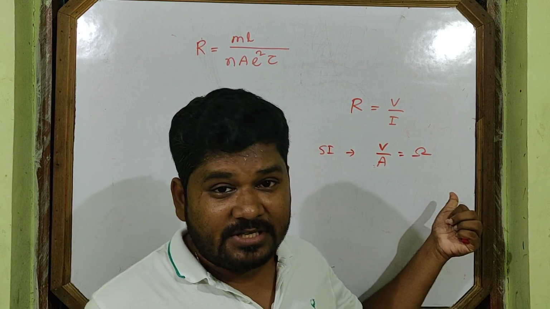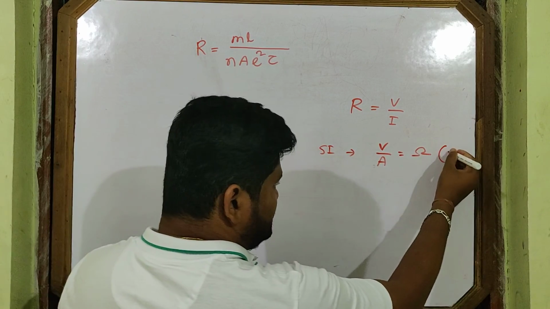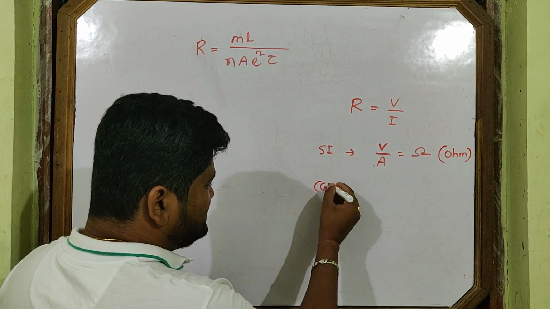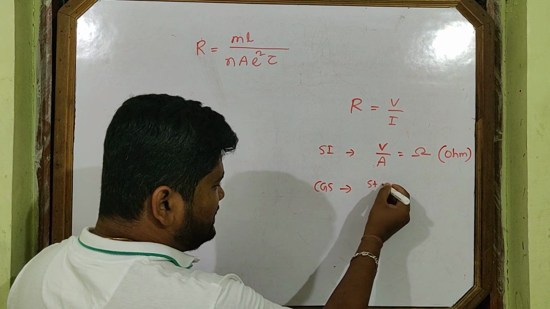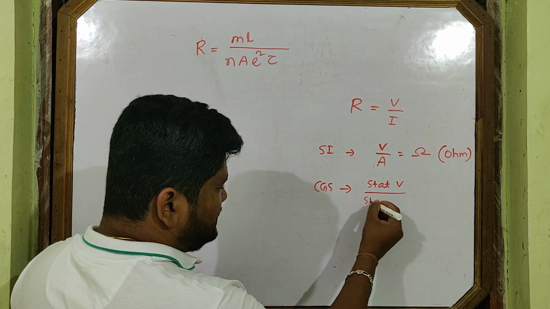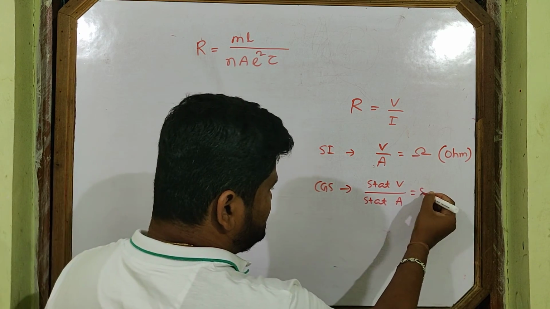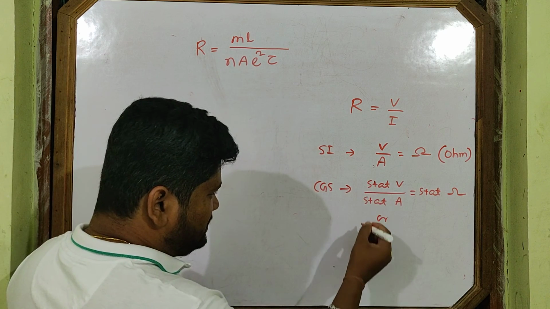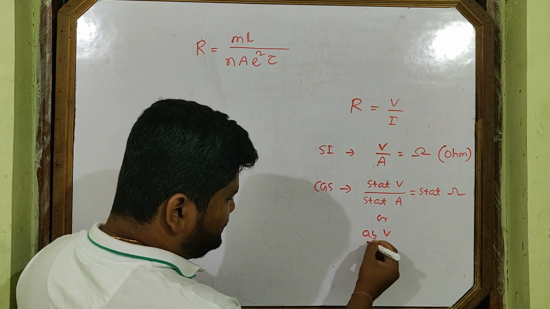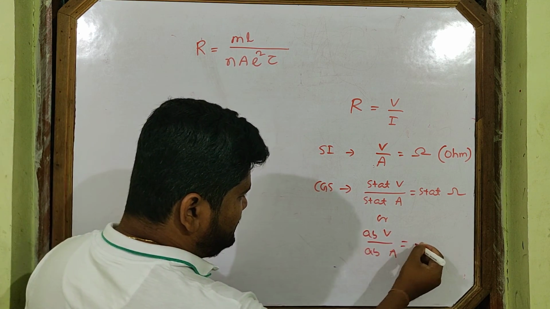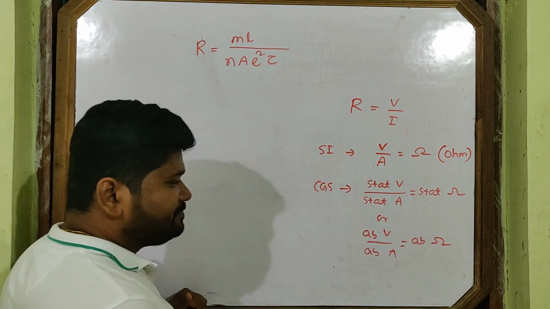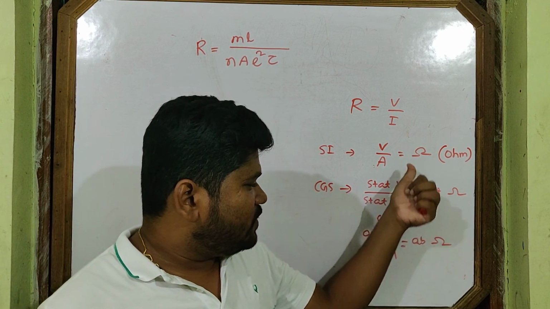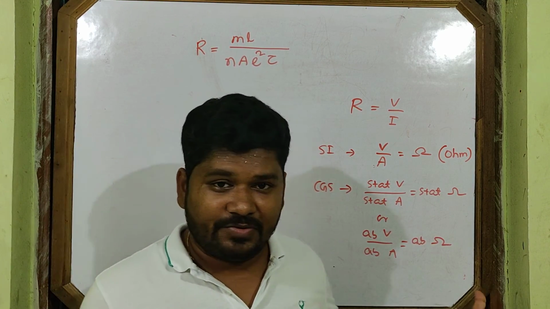Then the CGS unit: we can write statvolt by statampere, so this is statohm. Or another CGS unit, abvolt by abampere, this is abohm. Conversion is your duty. 1 ohm is equal to dash statohm, 1 ohm is equal to dash abohm. That is up to you.